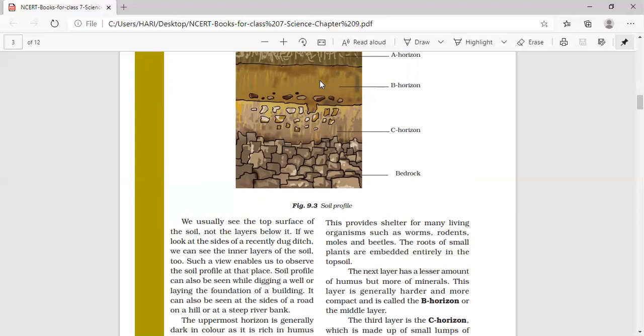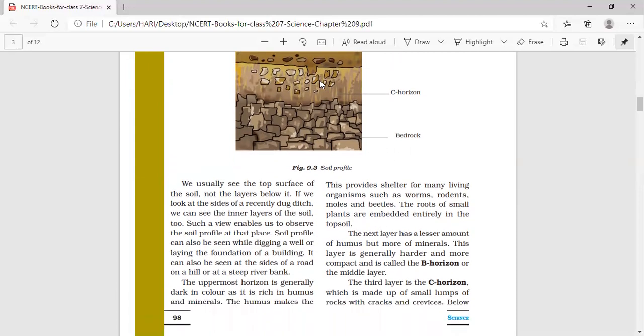Okay. Now we will come to see the next layer, that is C horizon. The third layer is called the C horizon, which is made up of small lumps of rocks with cracks and crevices. See, the C horizon is mainly formed of rocks. Here, compact rocks are there. And the rocks are having the cracks and crevices. Cracks and crevices means holes. There will be cracks in between the rocks and also they may have the holes. Crevices means openings of the holes.